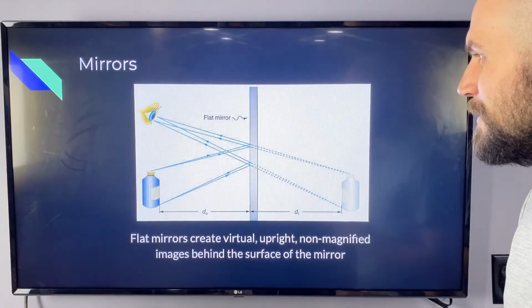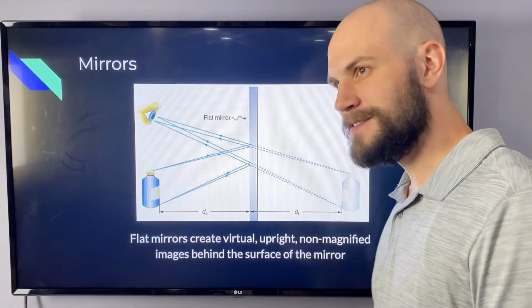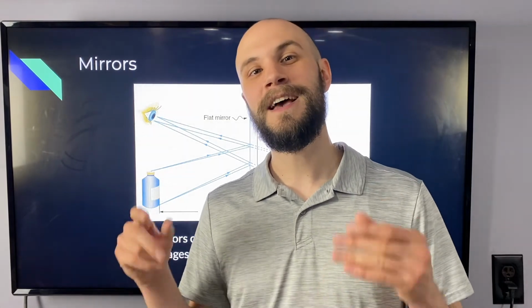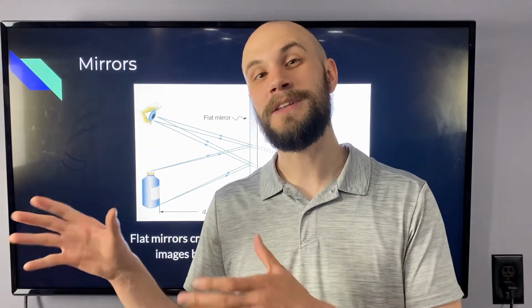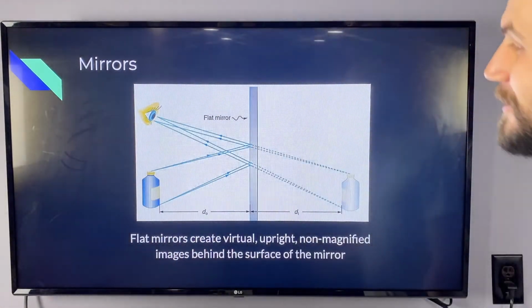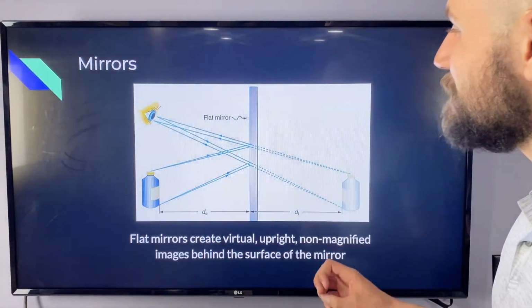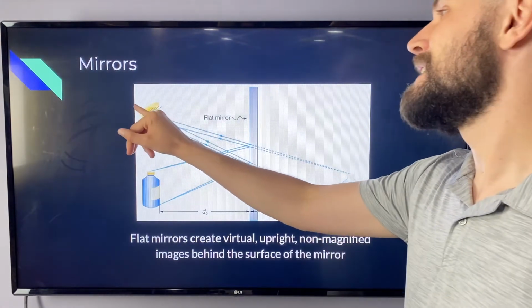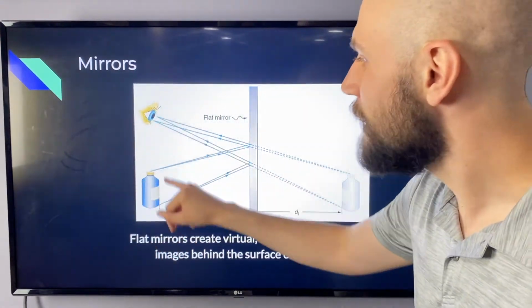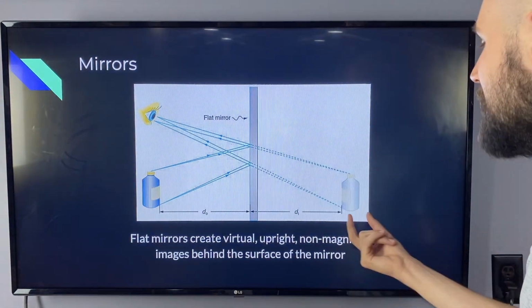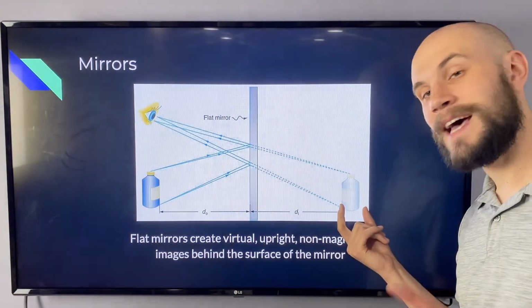Now, mirrors are pretty cool. I don't know about you guys, but when I was little and you would look inside the mirror, you would see yourself and you would see you're moving, but it looks like you're looking through a window into a different reality. We know that's not the case because we know physics. But what's interesting about how we model these things is the image from this bottle is actually here. It's a virtual image, which means it's not a real image.